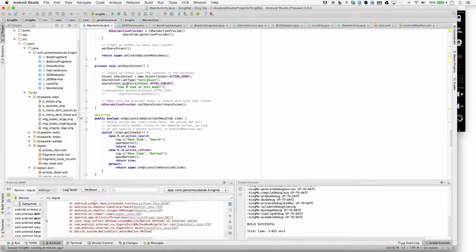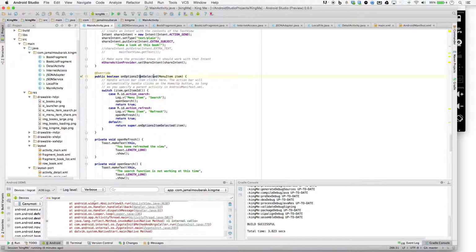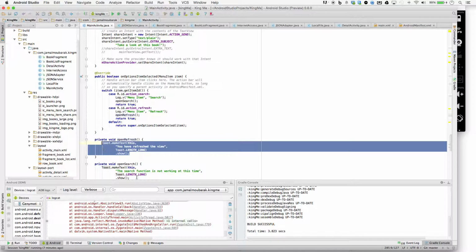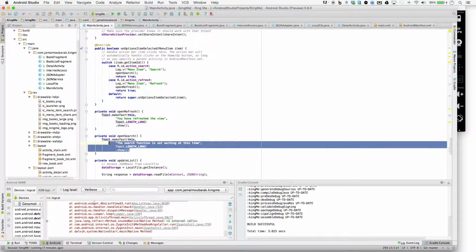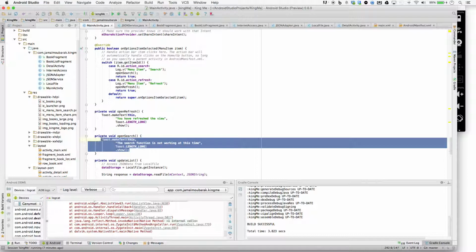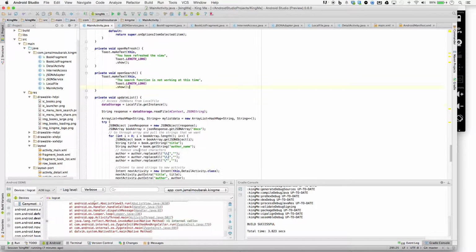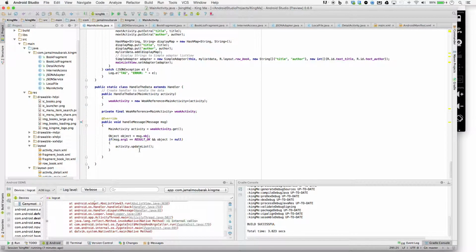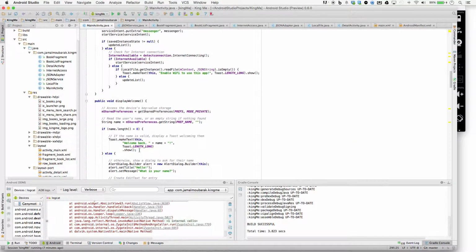This is my on option item selected right here. I have my search and I have my refresh, which I am just running this method right here, which I just threw a toast message inside that method to let the user know that we clicked on it. And then pretty much everything else is the same as before.